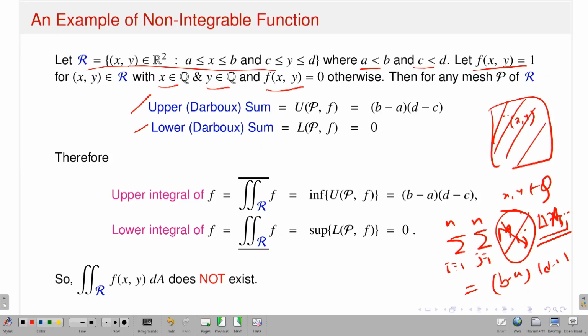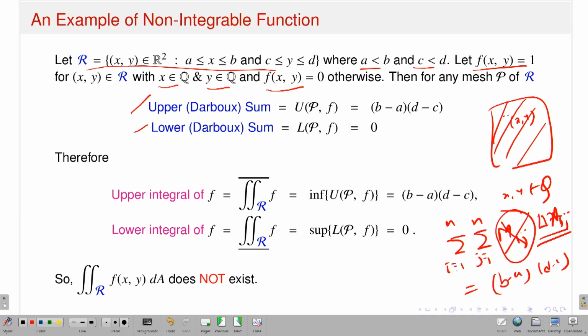So it will be 1. Now if I take the sum over i and the sum over j of the area of your cell, what will that give you? This gives you the whole area of the rectangle, which is nothing but b minus a times d minus c. Correct? Because any Rij, which is the small cell, contains both rational and irrational points. So at least you have a point xy which is rational, and at least you have a point where one of x or y is not rational. So if one of them is not rational, that means the value 1 is there.